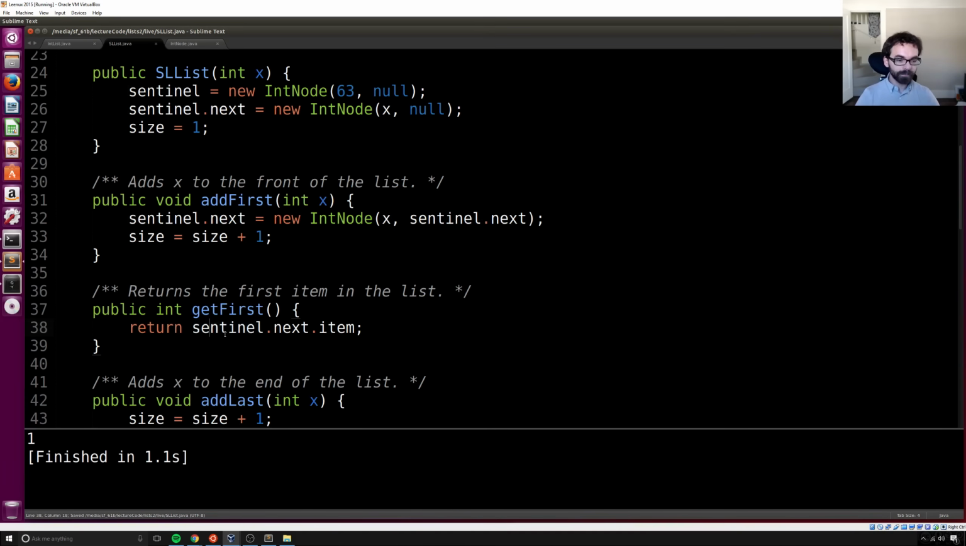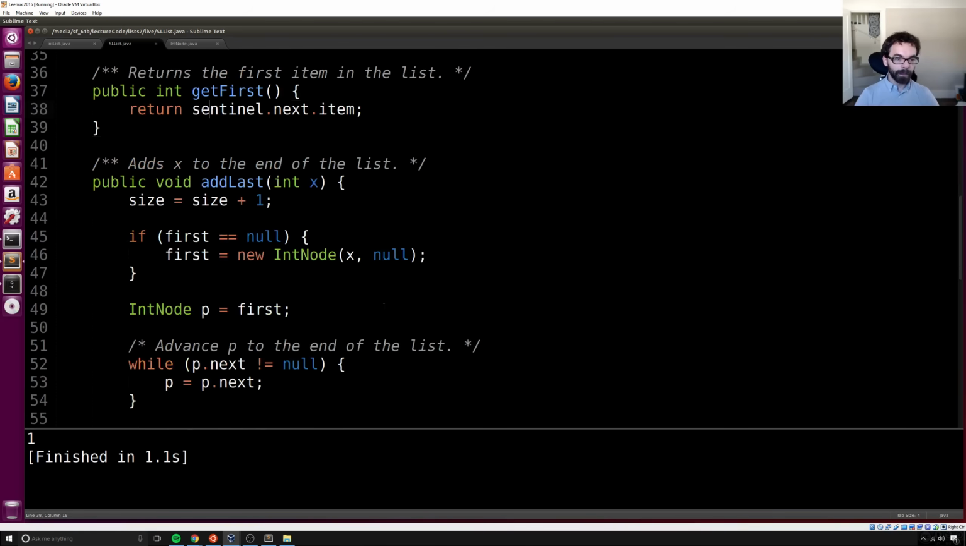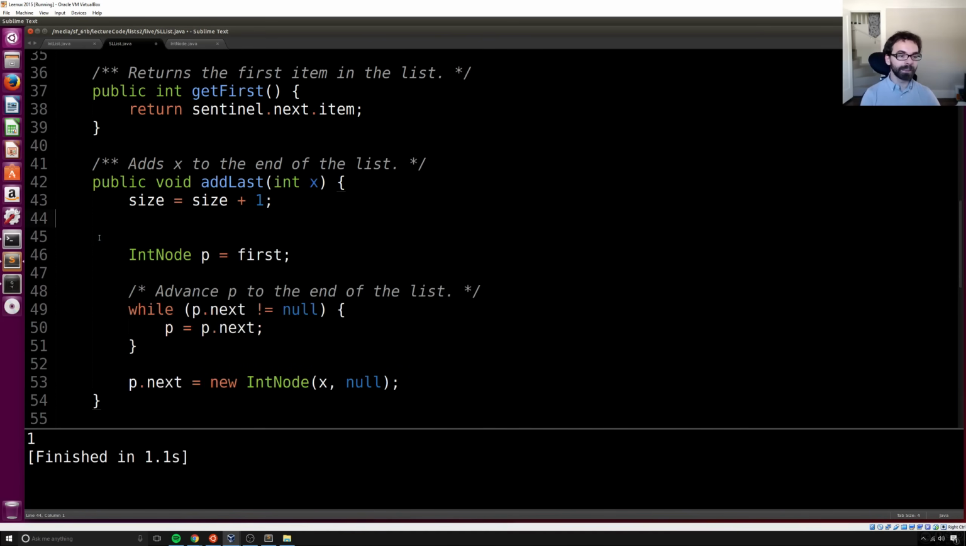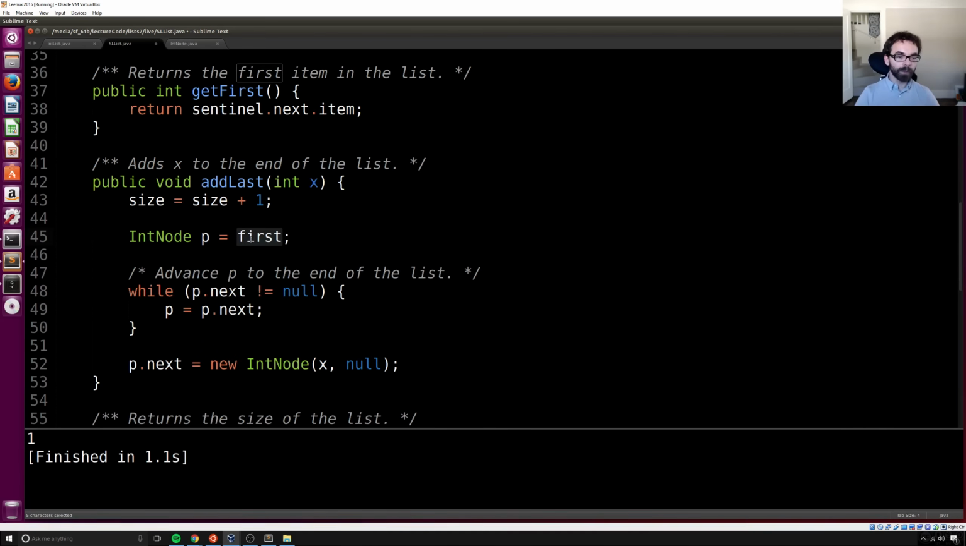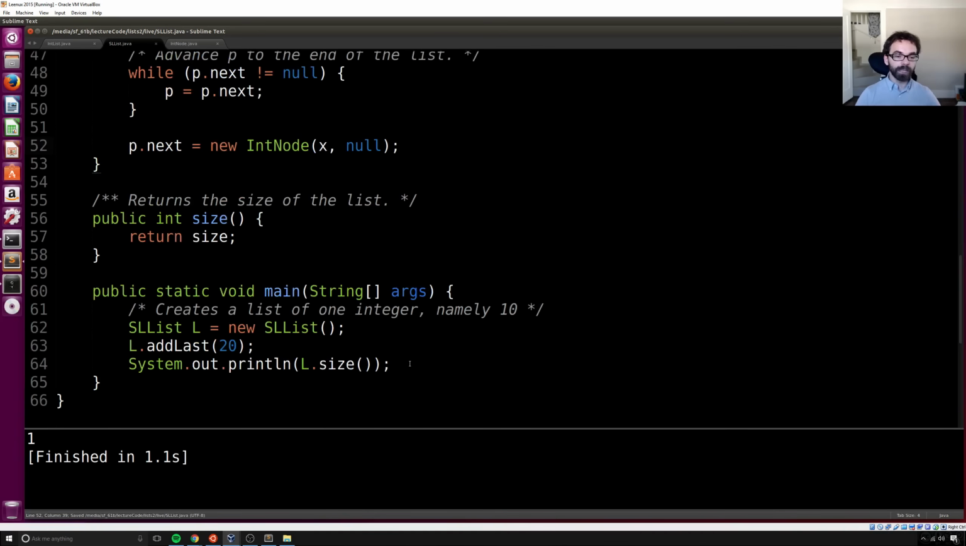Thank you, sentinel. And then finally addLast. So in this case, the sentinel is never null. We always have the companion. May as well delete that. We'll say p equals sentinel. So we start at the sentinel, and we have the pointer walk the recursive data structure starting at the sentinel. And as long as p.next is not null, we go to the end of the list, and it may be that p is just the sentinel because we have no items in the list at this point. And then once that's done, we do p.next equals new IntNode. And that's it. We're done.